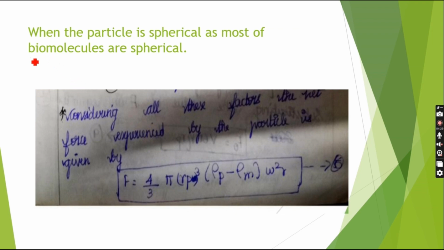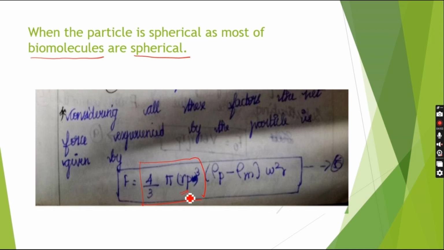Next, let us consider biomolecules to be spherical, because mostly the biomolecules are spherical in nature. These spherical biomolecules are depicted by the formula of force, F equal to 4 by 3 pi r cube, because a spherical molecule can be depicted by 4 by 3 pi r cube.